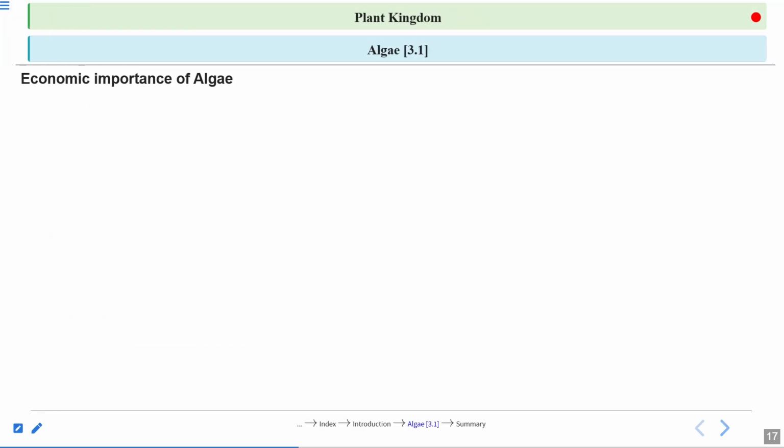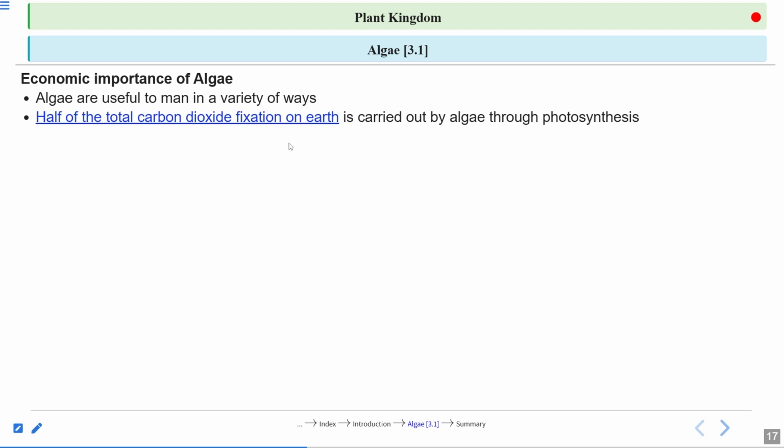Now, economic importance of algae. Algae are very, very important to us. Algae are useful to man in a variety of ways. Half of the total carbon dioxide fixation on the earth is carried out by the algae through the process of photosynthesis, because in the seas and oceans, 75% of our globe is covered with water, right? And in that water, which organisms are there? Algae, right? So half of the total carbon dioxide is taken from the atmosphere and it is fixed by the process of photosynthesis.